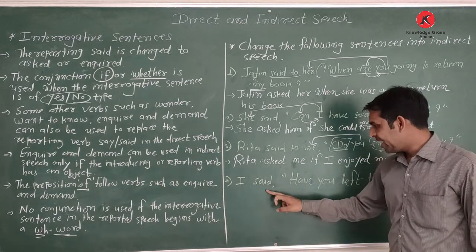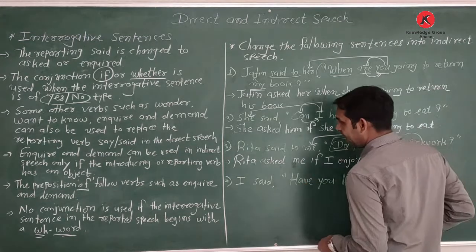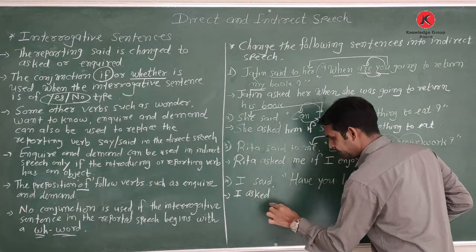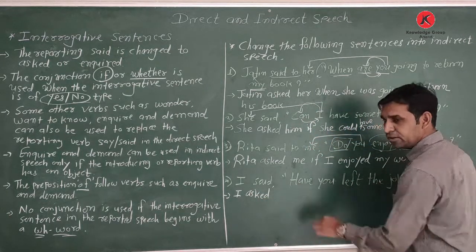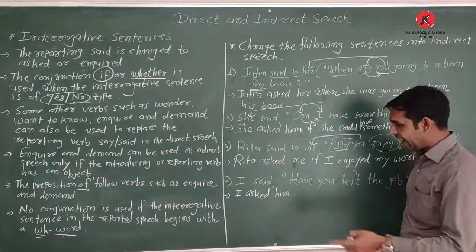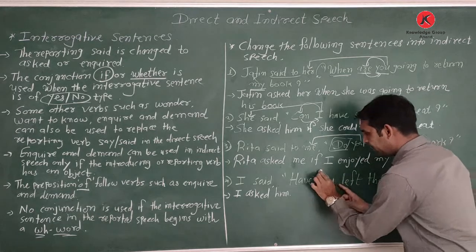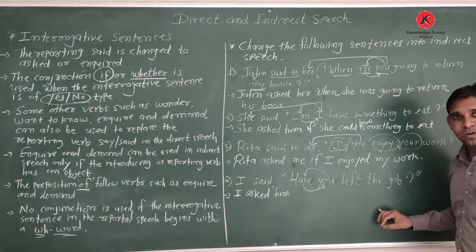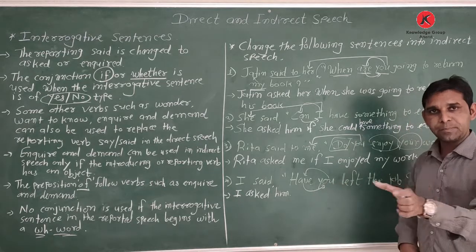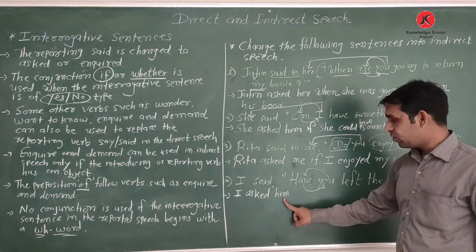Then the fourth, I said, have you left the job? I said. So here given I said. So what I write? I said changes into asked. I asked. Object not given. Here I assume I asked him. Okay? I asked him, have you left the job? So what? We replace the first and change it to assertive. Okay, so you have left the job. That is the simple sentence. So you change according to the object. Here I write the object him.